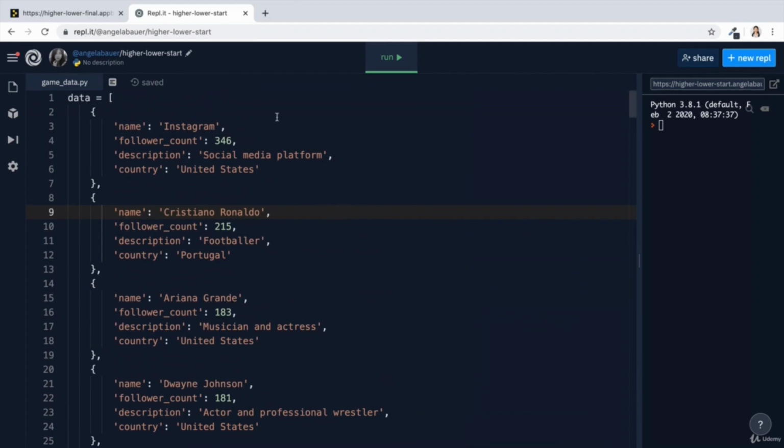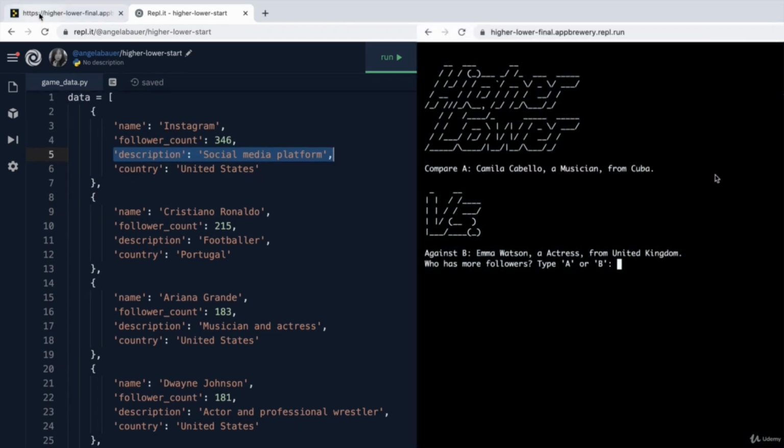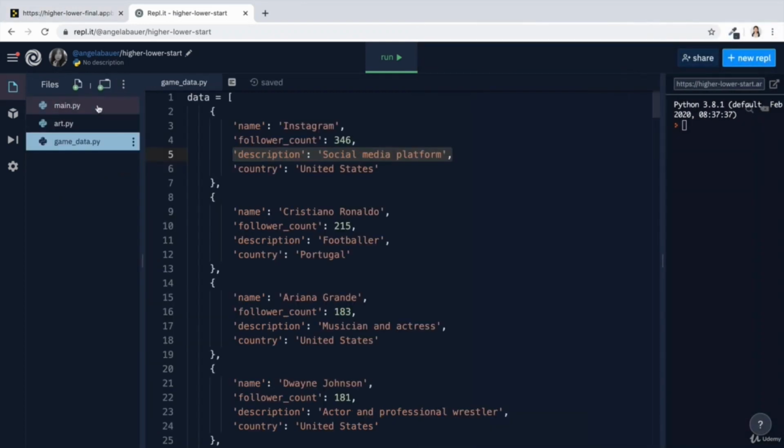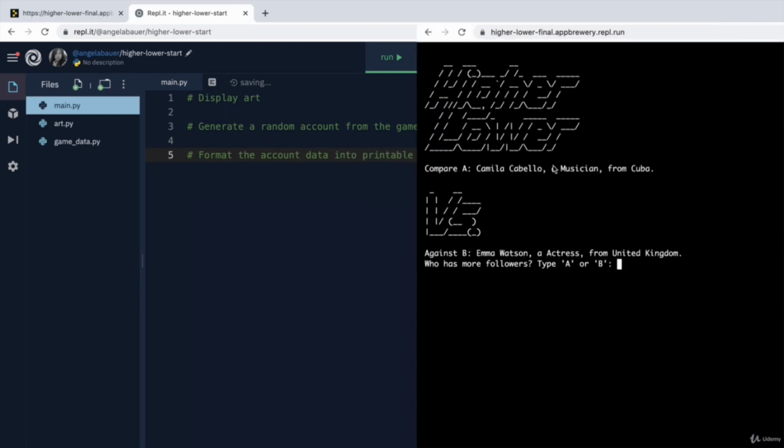Now, the next thing you'll notice is that the data contains many key value pairs, the name of the account, the description, etc. But when we display it, it's all nicely formatted. The name, and then what they do, and then where they're from. We'll have to add that as probably another problem to solve. How do we format the account data into a printable format? Okay, so let's say we solve that and we've got A and B.